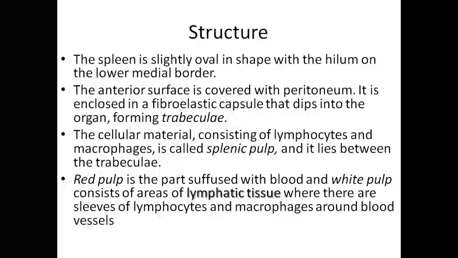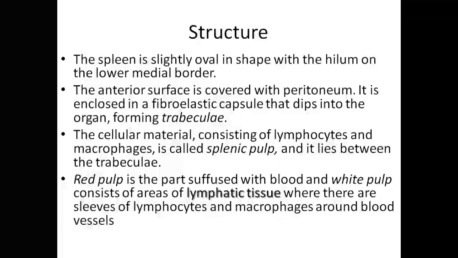For instance, we have the hilum found in the diaphragm that separates the thoracic cavity and the abdomen, but it can also be seen, for instance, in the kidney at the point where there is penetration of blood vessels. So the hilum is the point where the blood vessels or lymph vessels penetrate deep into the specified organ. So this spleen has a hilum, and it is located at the lower medial border.